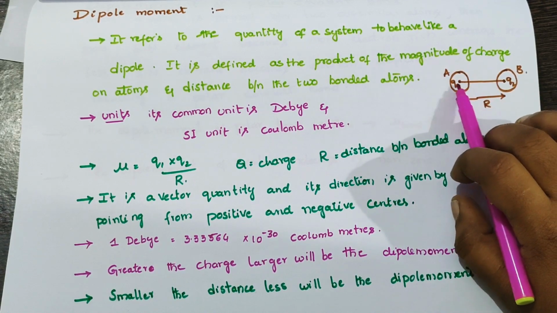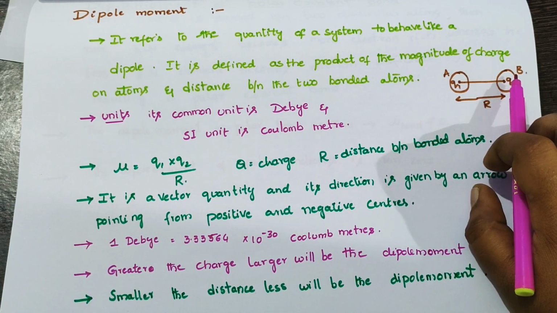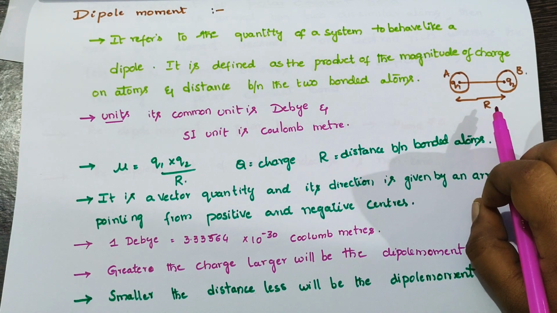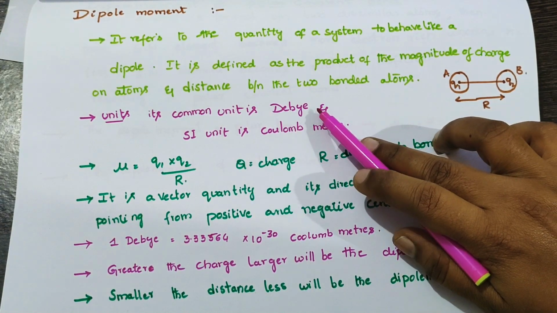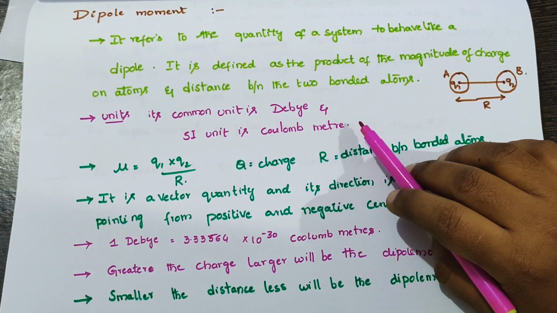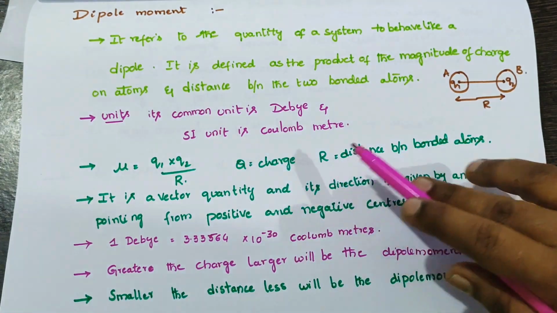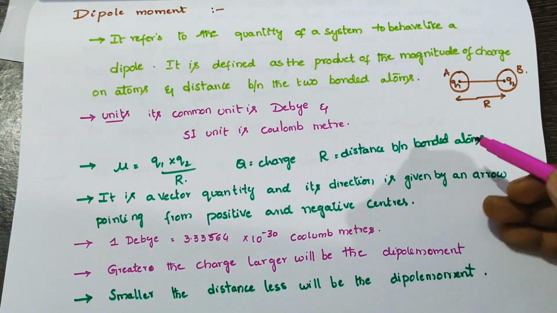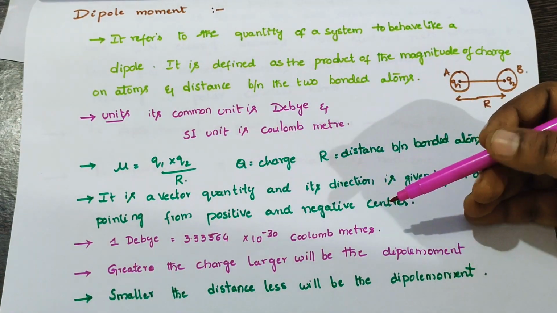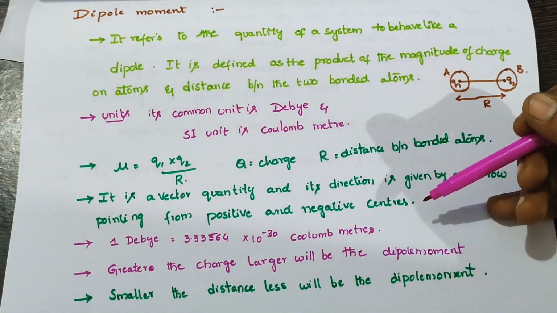Q1, Q2 are the charges. Q1 is the A atom charge and Q2 is the B atom charge, and the distance between the atoms is denoted by R. The common unit of dipole moment is the debye, D. The SI unit is coulomb meter. Here the formula is mu equals Q times R, where Q is the charge and R is the distance between the bonded atoms. Dipole moment is a vector quantity and its direction is given by an arrow pointing from the positive to the negative center.